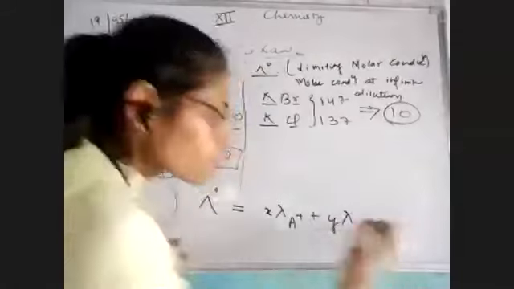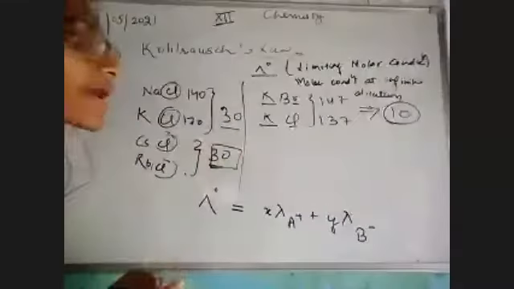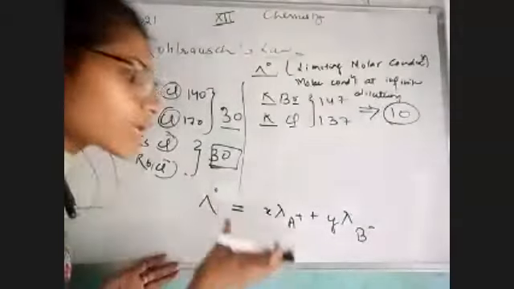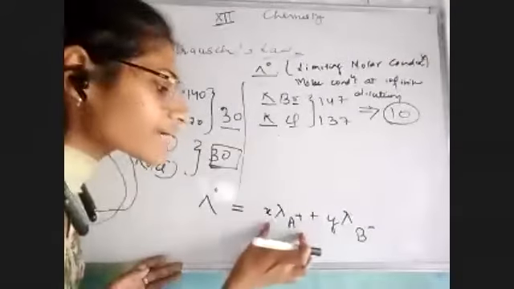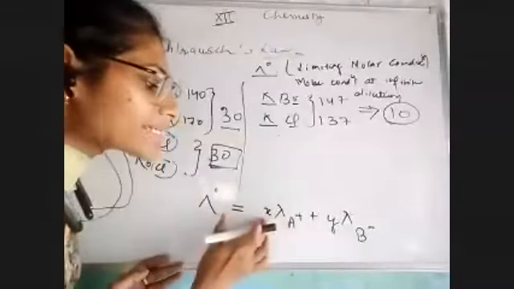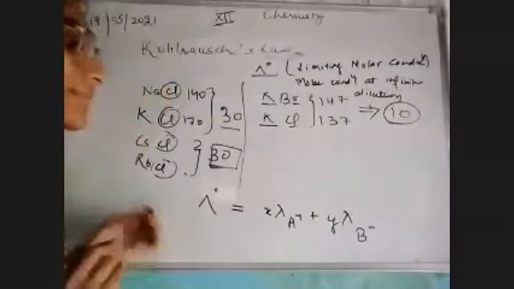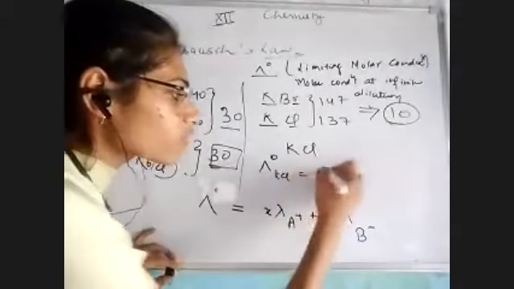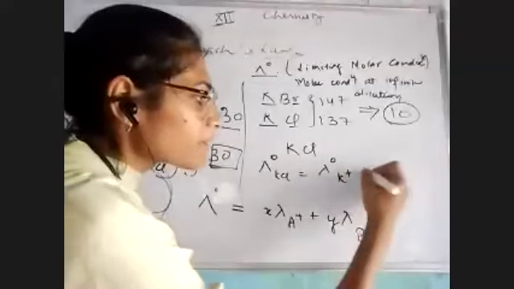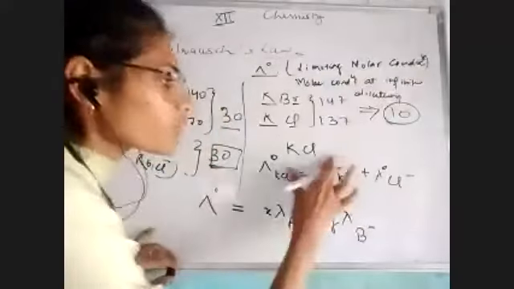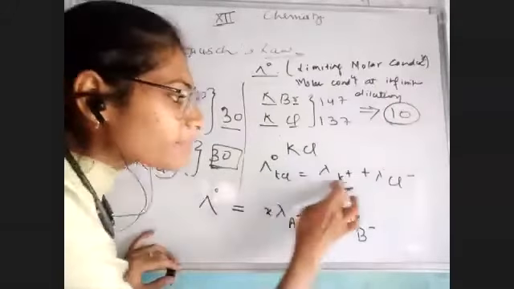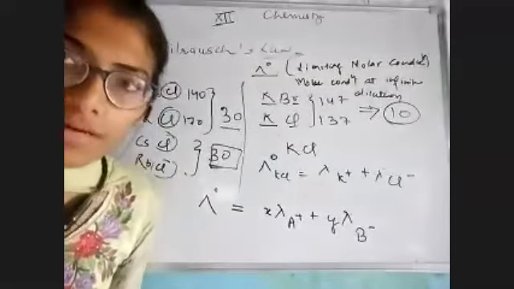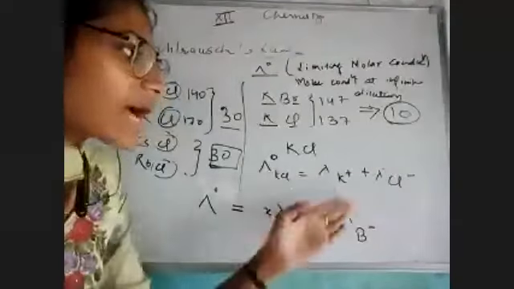Each ion which has made that strong electrolyte. I'm again repeating, he has defined the limiting molar conductivity is equal to the sum of the molar conductivity of each ion multiplied with the formula unit. For example, if I'm talking about potassium chloride, he told us lambda naught KCl equals lambda K positive plus lambda Cl negative. This lambda is known to be the molar conductivity of a particular ion, either cation or anion.